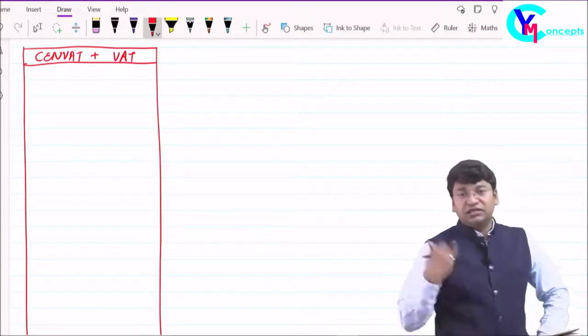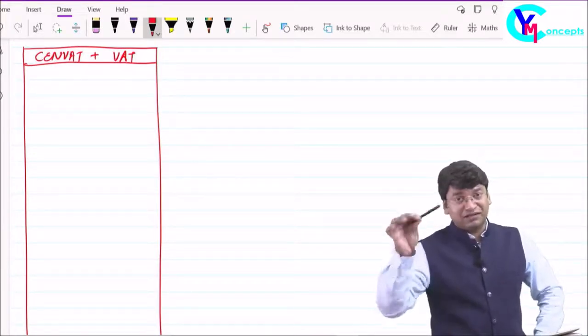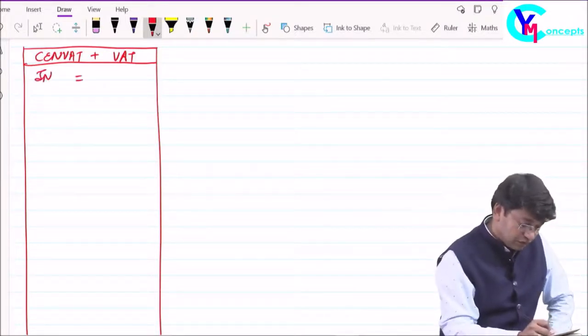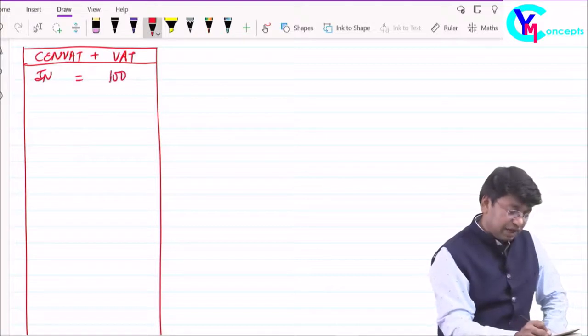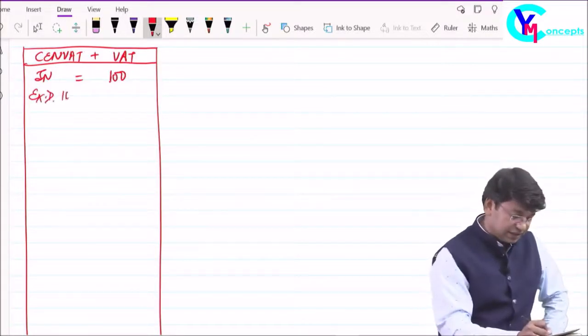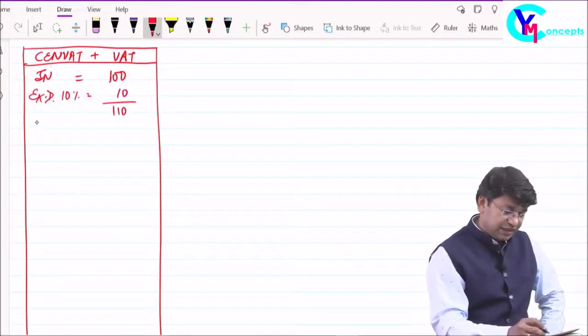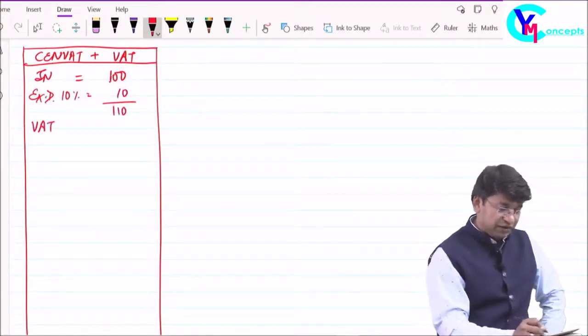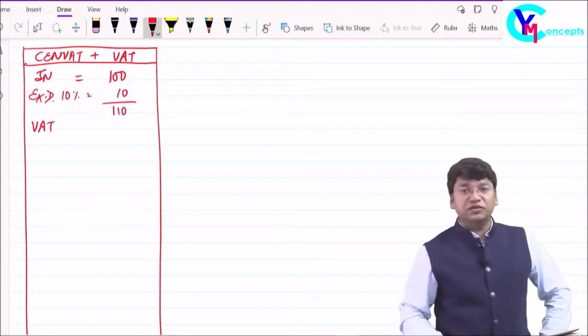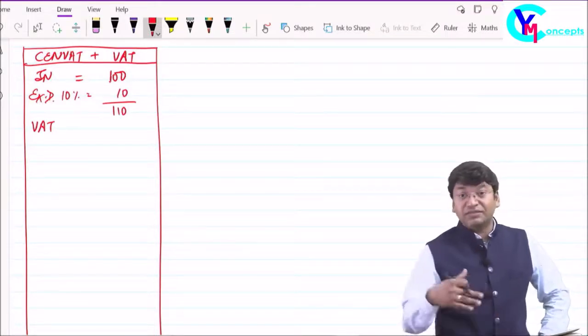Say I am a manufacturer of markers. While I am manufacturing the marker, I will purchase the inputs. Whatever input I am purchasing, I am getting it for rupees 100, for example. On that, the supplier, who is the manufacturer, is charging excise at 10%, comes to rupees 10, total comes to 110. On sale of these goods, again VAT is charged because the supplier is selling the goods.